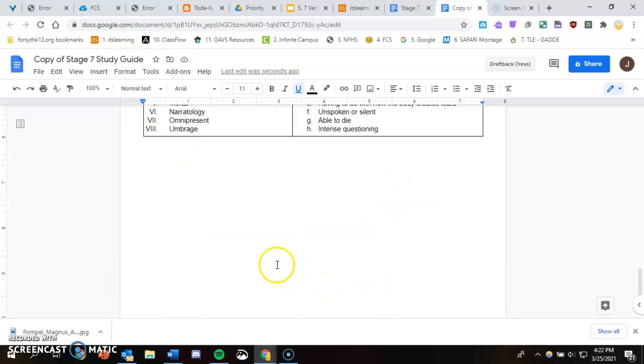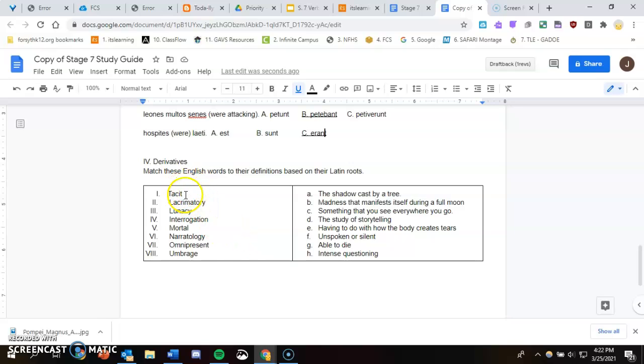All right. And then lastly, we have our derivatives, words that are in English that come from the Latin. So the first one would be tacit, coming from the Latin word tacite, meaning to be quiet. And so that would be F for unspoken or silent. Lacrimatory, coming from lacrymat, meaning to cry. And that is having to do with how the body creates tears, because you need tears to cry.